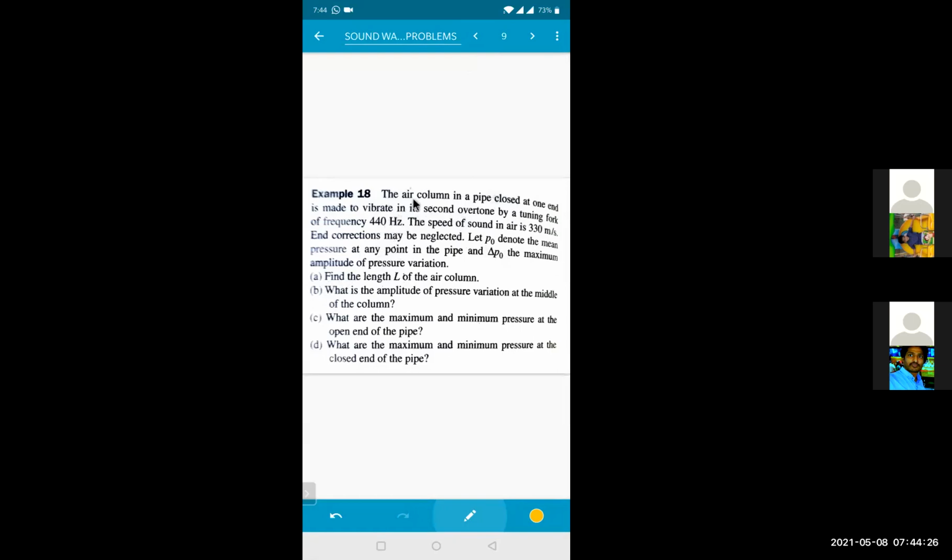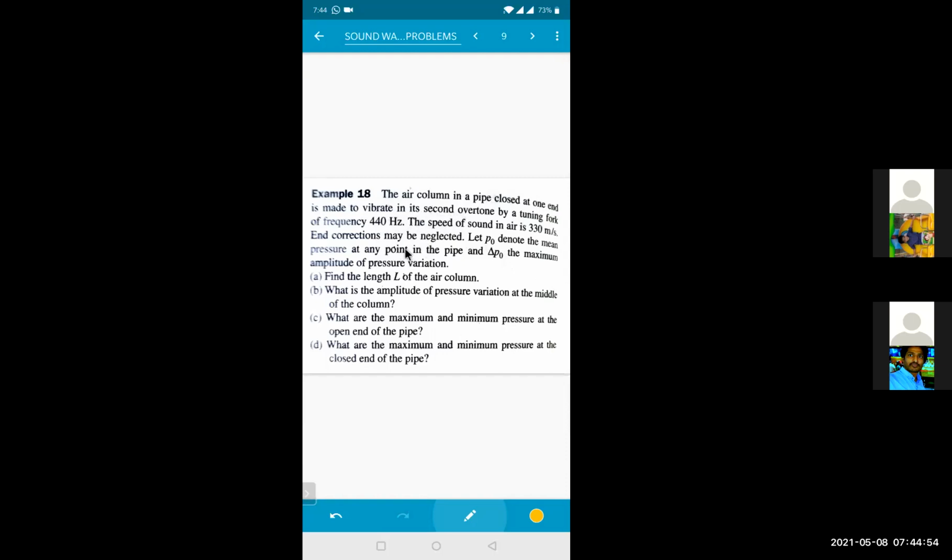So what is the condition, see. The air column in a pipe is closed at one end. That means a closed organ pipe, and it is made to vibrate in its second overtone. Second overtone means which frequency, beta? N2. Third frequency. This is a closed organ pipe, not an open organ pipe. Open organ pipe harmonics are in the ratio 1:2:3.